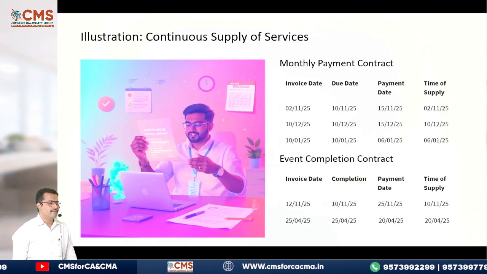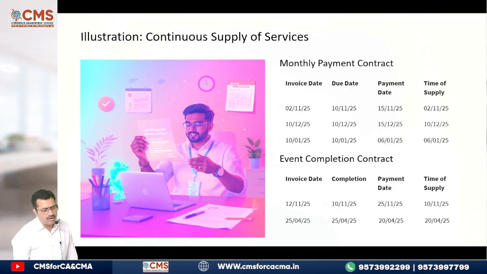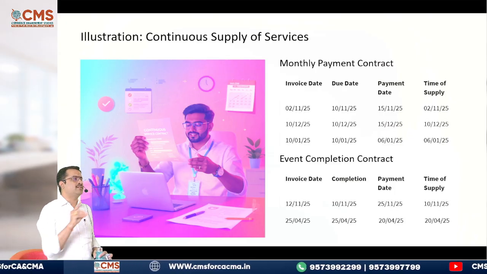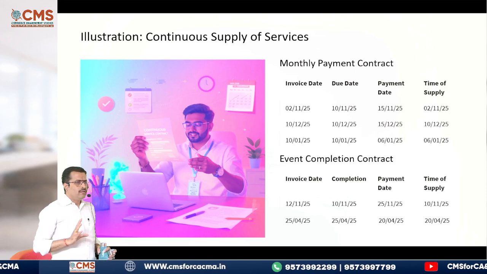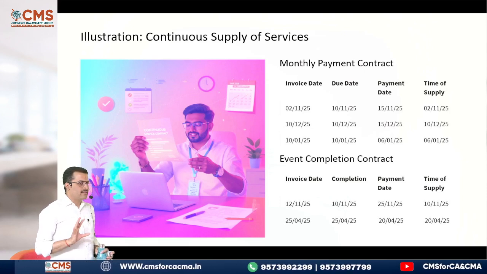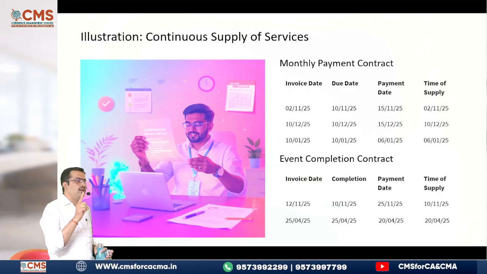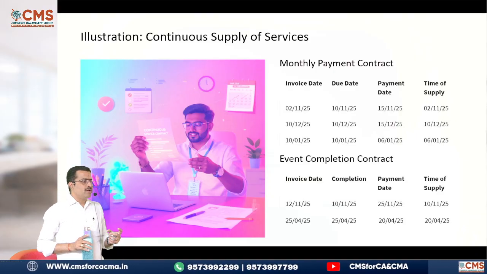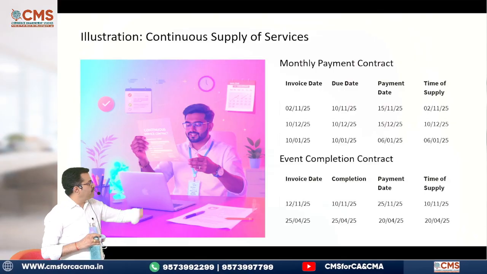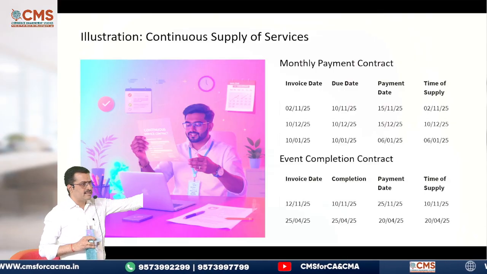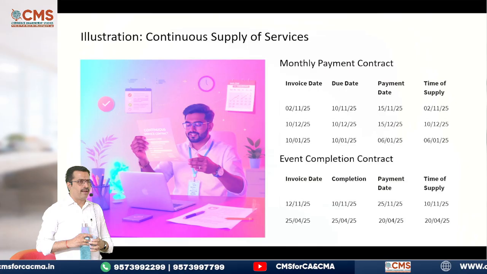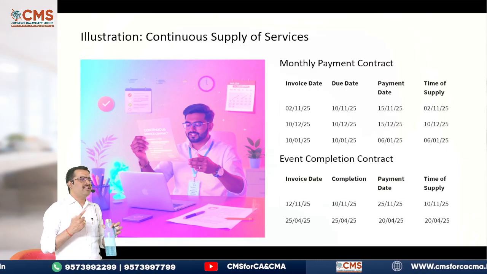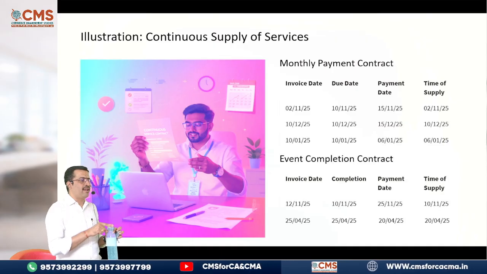24 is earlier. So please understand, the intention of all these examples I am discussing here is only one thing. Not to make you pass the exam. That is not the intention. Intention is to make you learn the concept of which rate of tax is applicable, because we are finding out time of supply. If you take, for example, in the first scenario, time of supply is 2/11, correct or not? Now, if there is a change in rate on 1/11, what will happen?